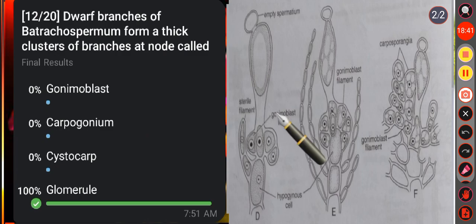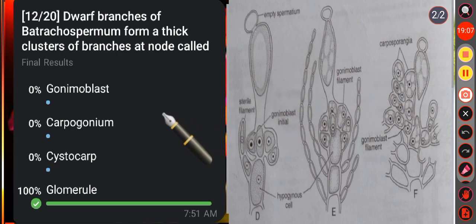The gonymoblast initials arise directly from the fertilized carpogonium. These cells divide rapidly to form the gonymoblast filaments and the terminal cells of these filaments become the carposporangia, which are responsible for production of carpospores.